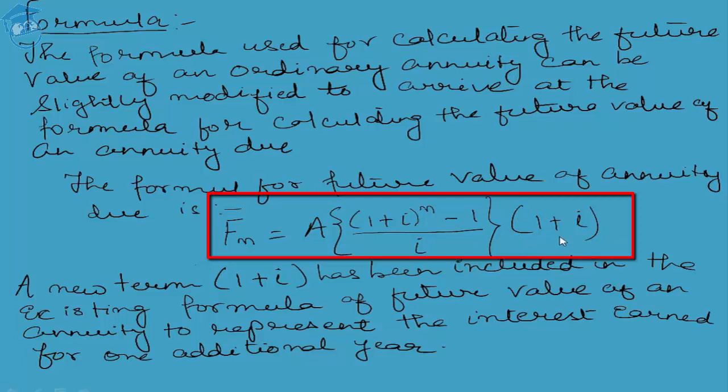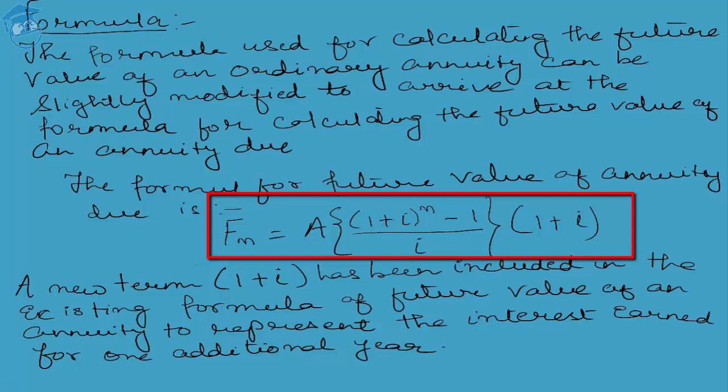Only an additional 1 plus I is being used as a suffix in the actual mother formula for calculating the future value of an annuity. I once again repeat, the formula just remains the same, with the only exception that in the case of a future value of an annuity due, an additional 1 plus I is being used as a suffix to the mother formula, which is being used for calculating the future value of an annuity.